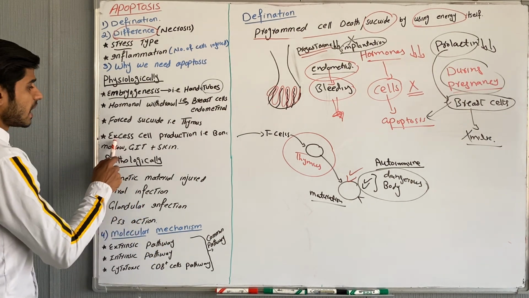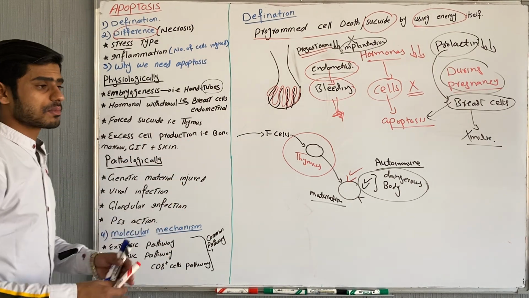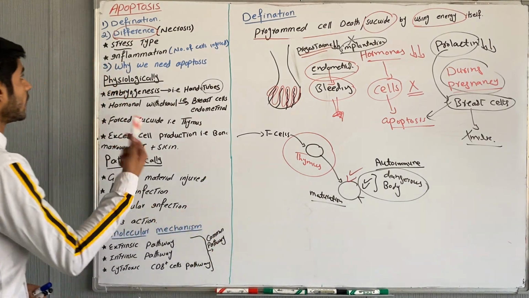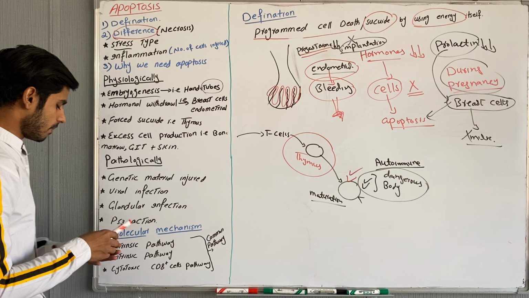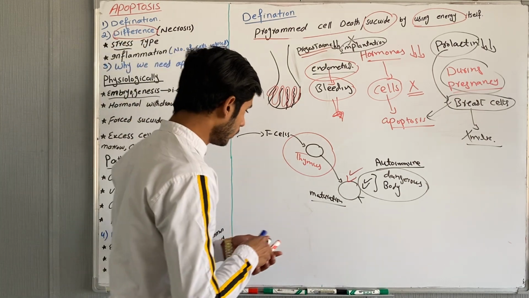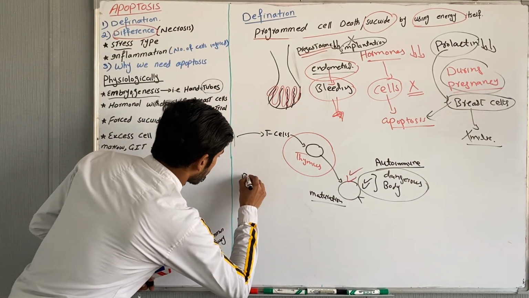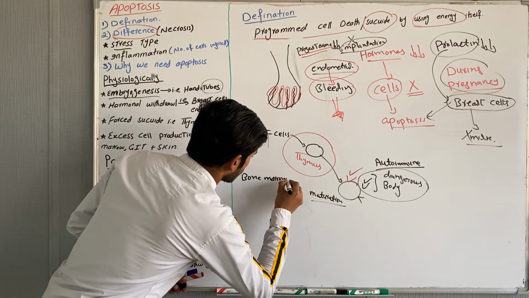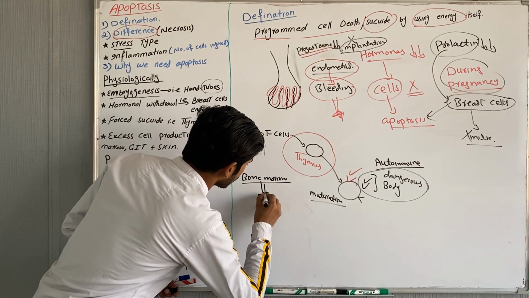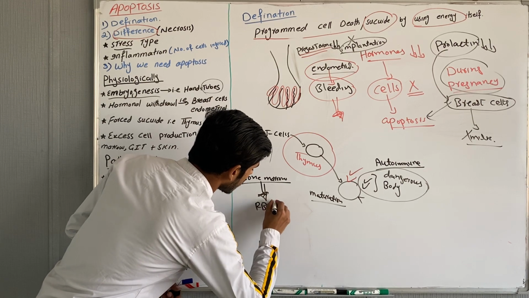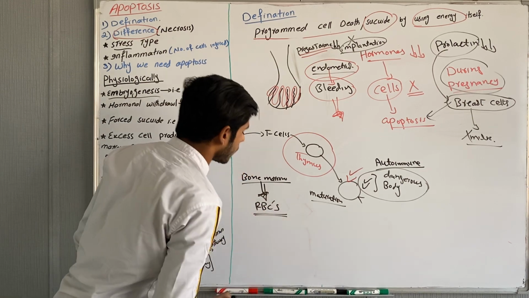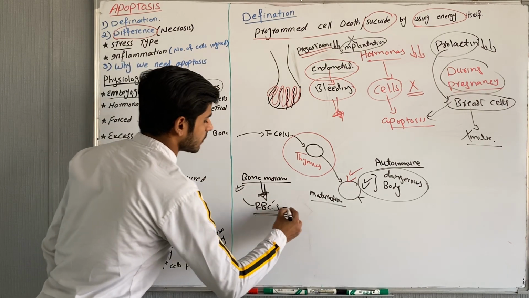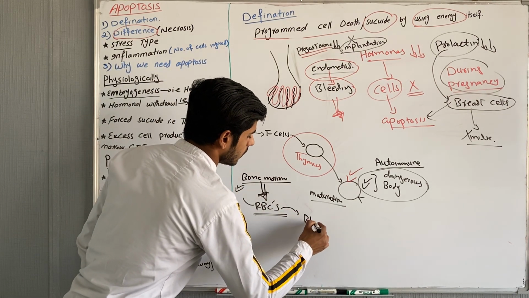What is the next point? The next point is excess cell production. Sometimes there is more and more cell production. To avoid cancer, we undergo apoptosis. Examples are the bone marrow. In bone marrow, there is more production of red blood cells, but we need only a small amount of red blood cells in our body. So the excess red blood cells will undergo apoptosis and a small amount will go to the blood.